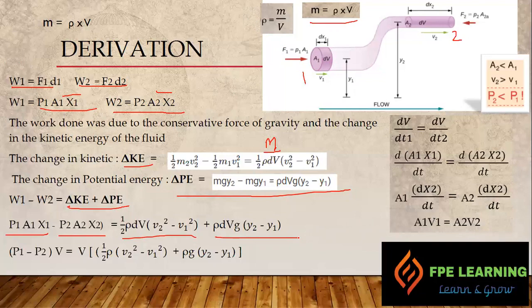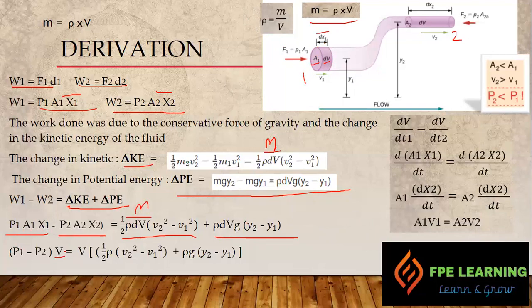Instead of the mass, they have just used density into volume, keep in mind. Now remember this A1 into x1, just wait a moment. This A1 into x1 means area into distance equals volume. So we take volume outside because it's common at these two points. Volume is constant throughout the mass, throughout the pipe between the two sections.